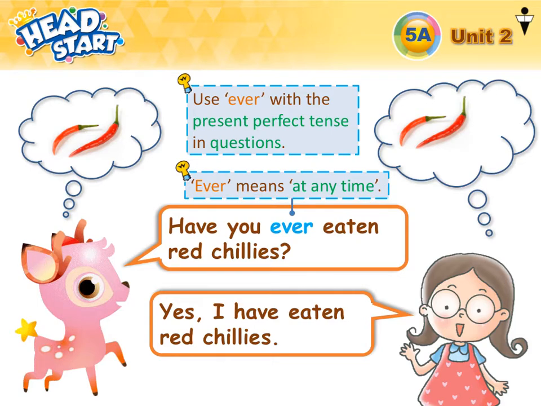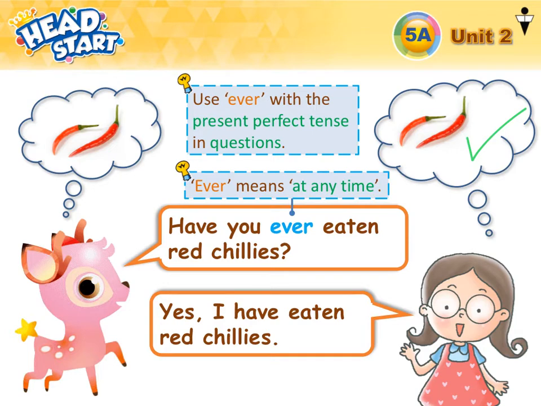Okay, let's look at some examples here. We use ever with the present perfect tense in questions. Ever means at any time. Here is an example. Have you ever eaten red chilies? And the question is answered here. Yes, I have eaten red chilies. So the answer is yes.